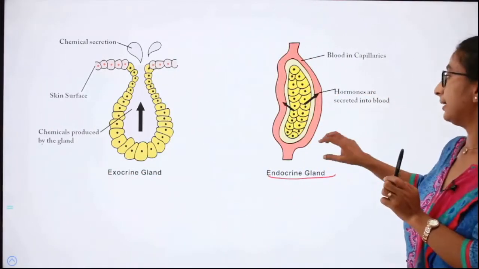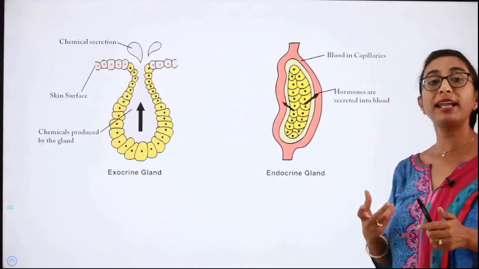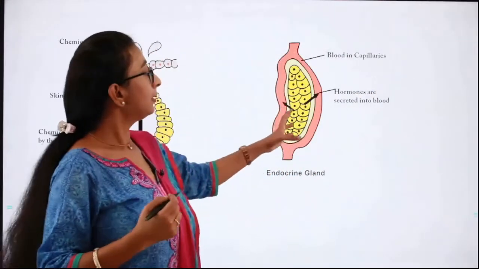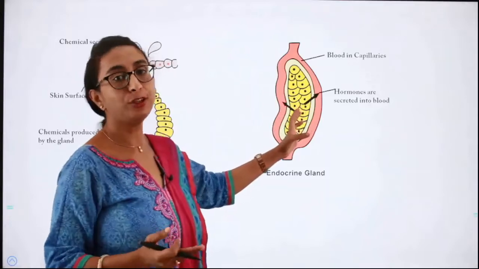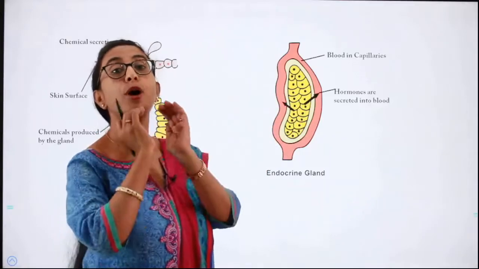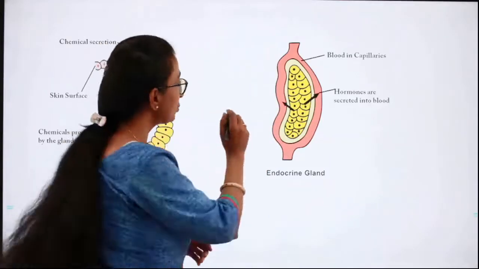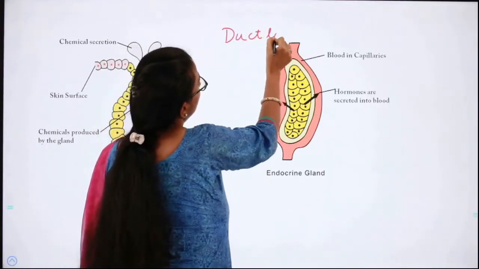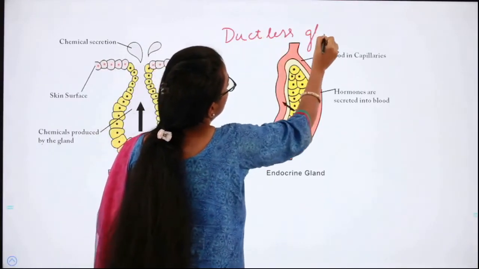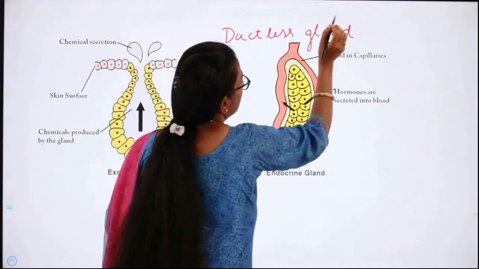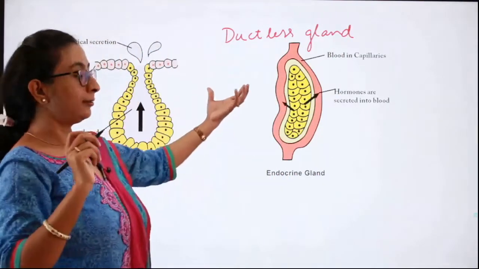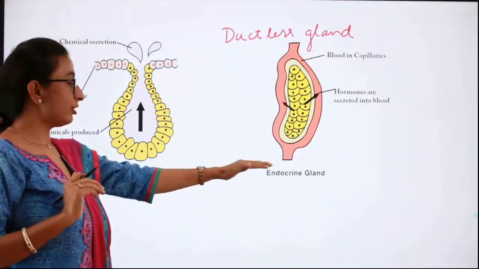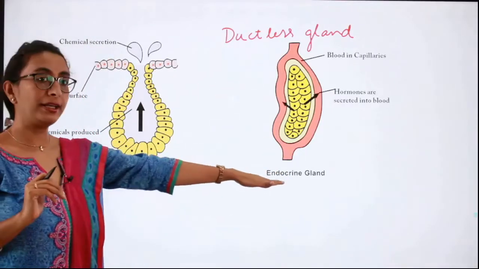Whereas endocrine glands are also called ductless glands. So what are endocrine glands? Here the hormones are secreted directly into the blood. They are not secreted into a proper channel or a duct. That is why this is also called a ductless gland. Did you understand the difference between exocrine gland and endocrine gland?